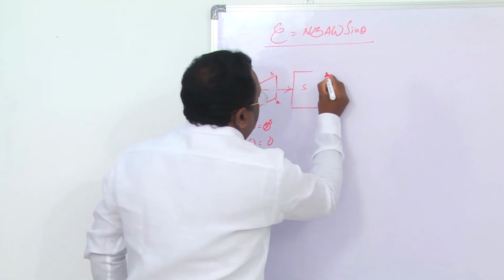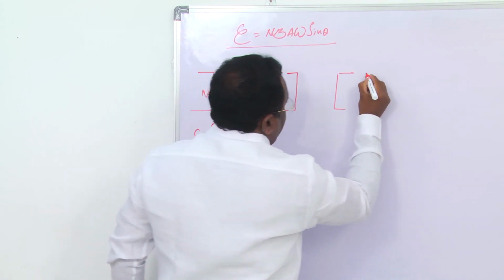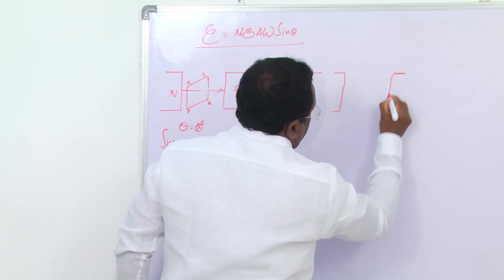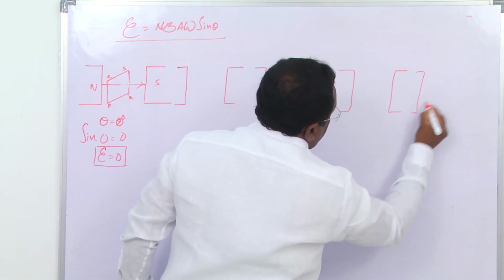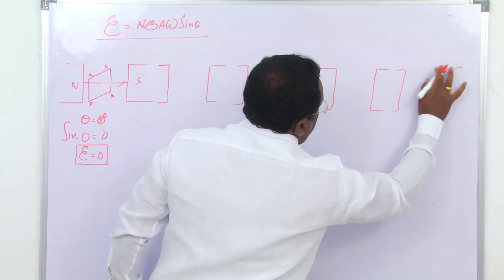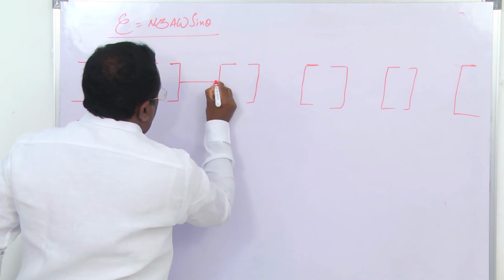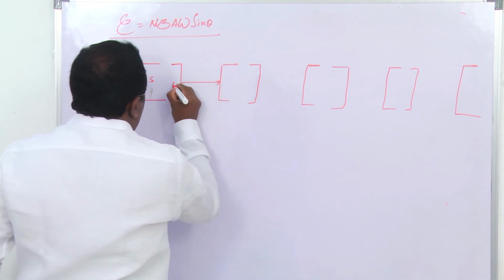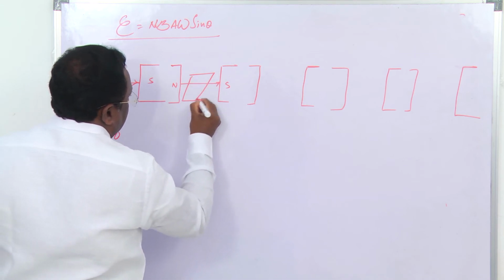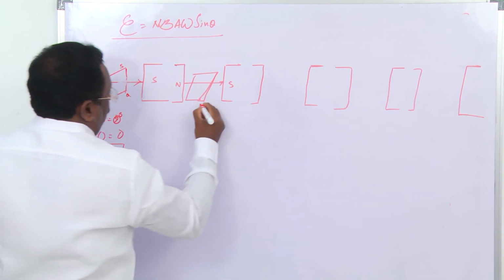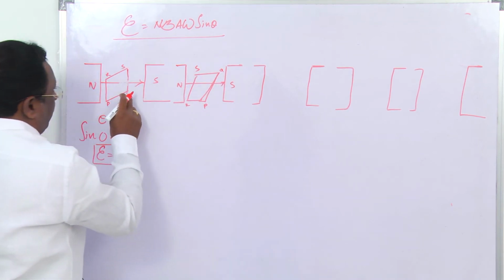We can show like this. Now this is the direction of north, south. Now, the coil is like this, PQRS.